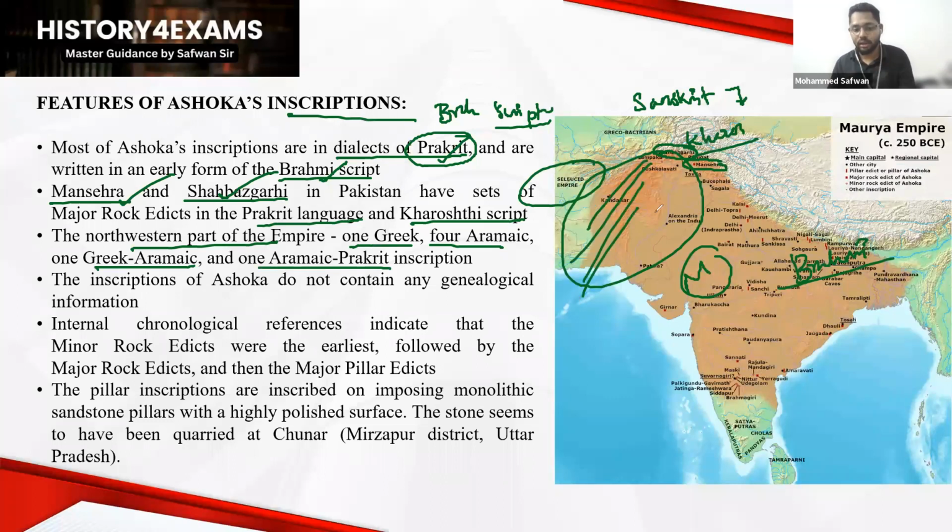So in the northwestern part of India, having some connection, some border culture with Greek culture, we had Greek, Aramaic, and Greco-Aramaic inscriptions also available. And another statement is that the inscriptions of Ashoka do not contain any genealogical information. Why do we have to know such kinds of statements?